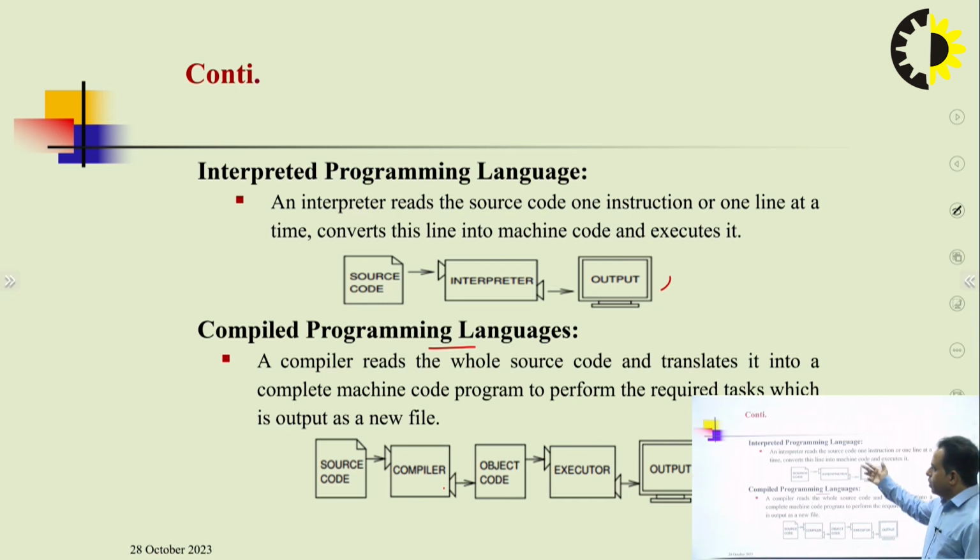Once again, there are two categories. The first one is the interpreted programming language, the second is the compiled programming language. Based on these two techniques, we convert our source code to the final output.